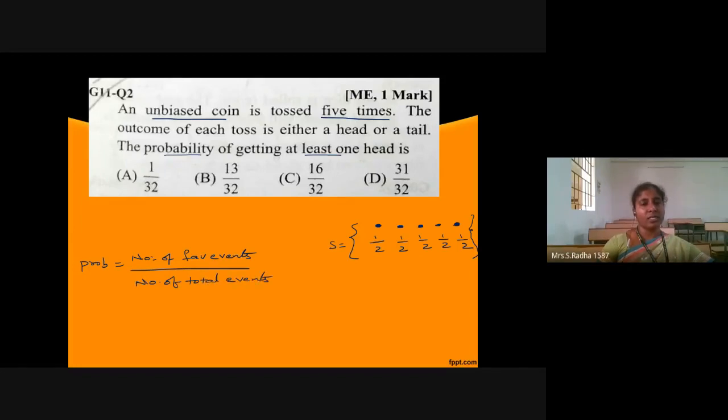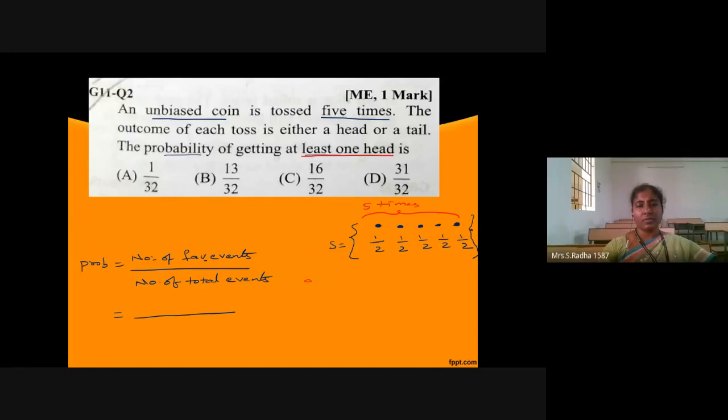Here the total events is 5 tosses, each with probability 1 by 2. And if I calculate the number of favorable events, they are saying at least one time should be head. This is tossing for 5 times.